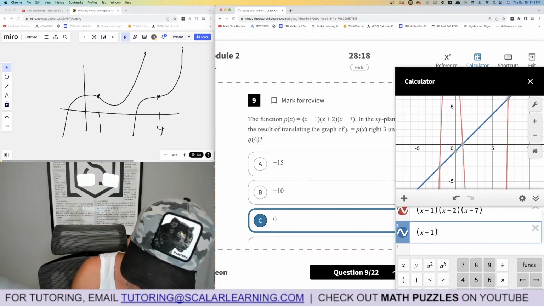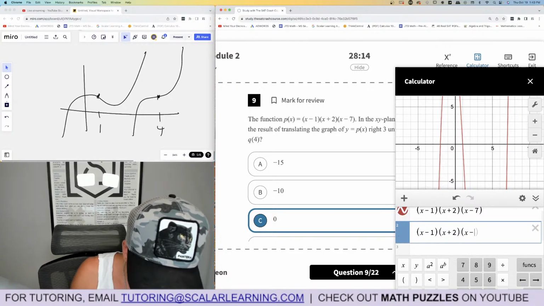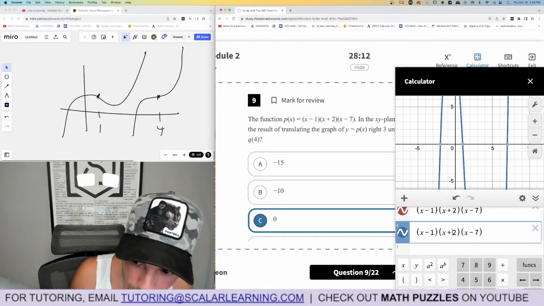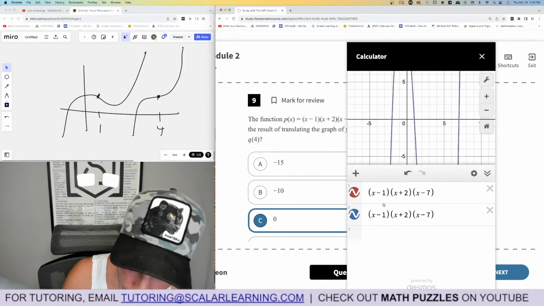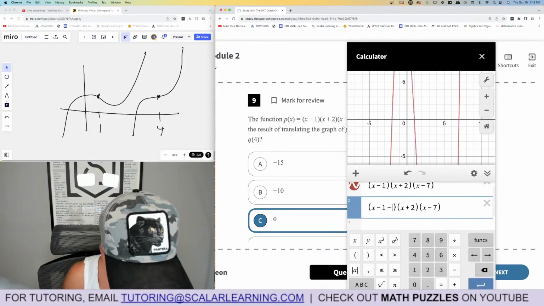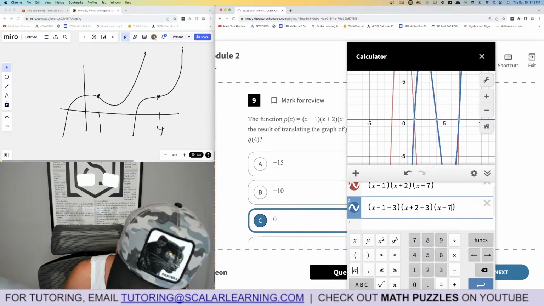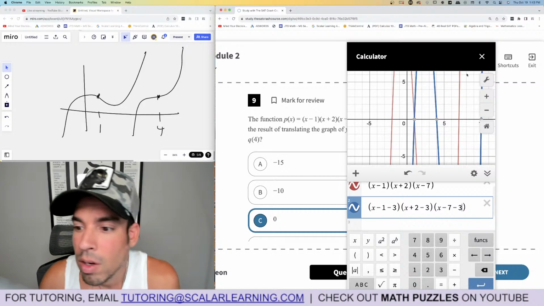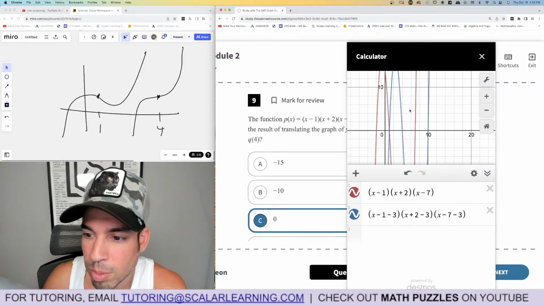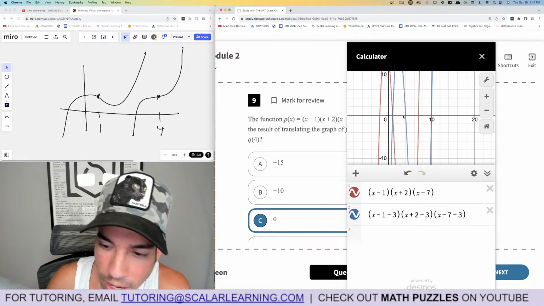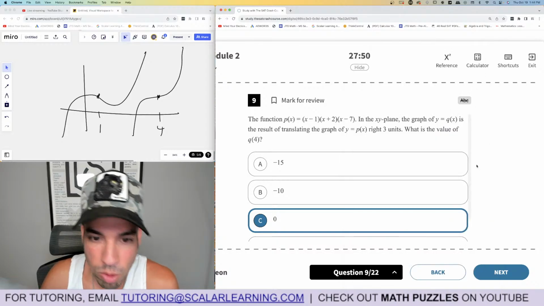x minus 1, x plus 2, x minus 7. And to translate to the right by 3, what you do is you basically minus every x value by 3. So technically if I do this, it should do it. Yeah. And now you can see, right? It's literally been translated 3 units to the right. So actually, this is great. And then we want 4, and there it is. It's confirmed. 4, 0, boom, done.